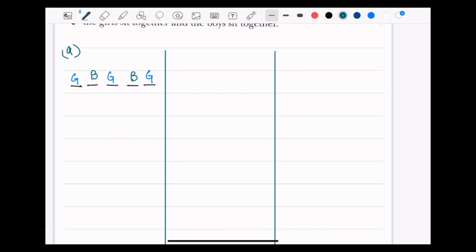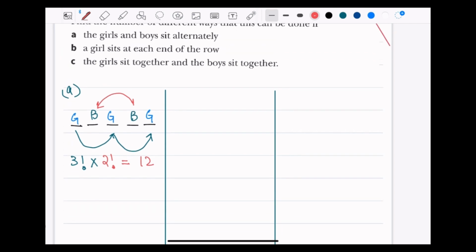So the girls can shuffle within these 3 spots. So it's going to be 3 factorial. And boys can shuffle within these 2 spots. So it's going to be 2 factorial. So since 3 factorial is 6, 6 times 2 is going to be 12. There are 12 ways you can arrange it in this order.